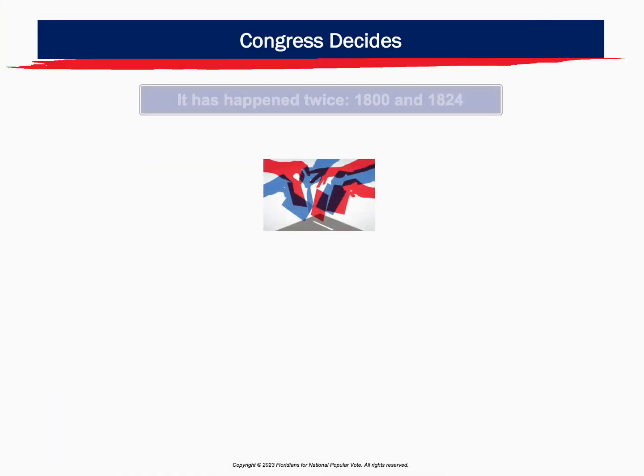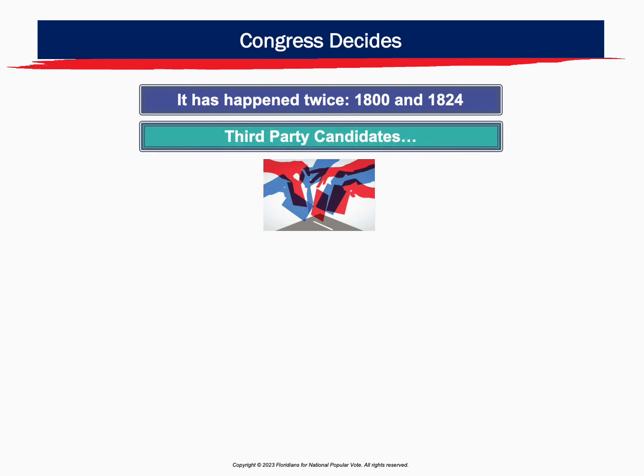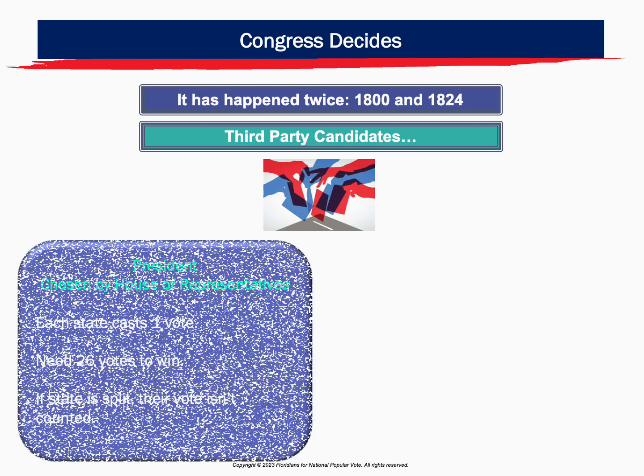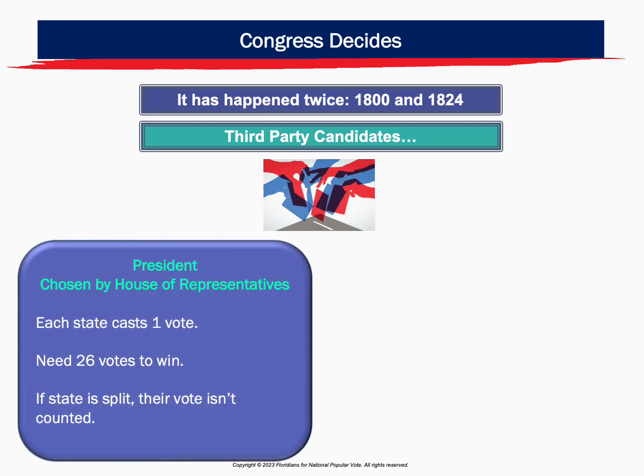Congress decides. And it has happened twice, in 1800 and in 1824. And with third-party candidates vying for votes, it could happen again. If it occurs in 2024, the election for president will be decided in the newly elected House of Representatives. They will choose between the top 3 vote-getters. Each state casts 1 vote.